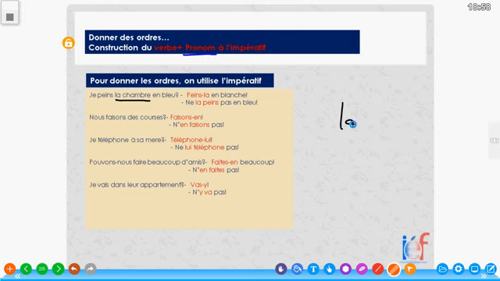And then paint it: peins-la en blanc. So instead of blue here, the person says paint it in white. Peins-la en blanc. So we are giving order.